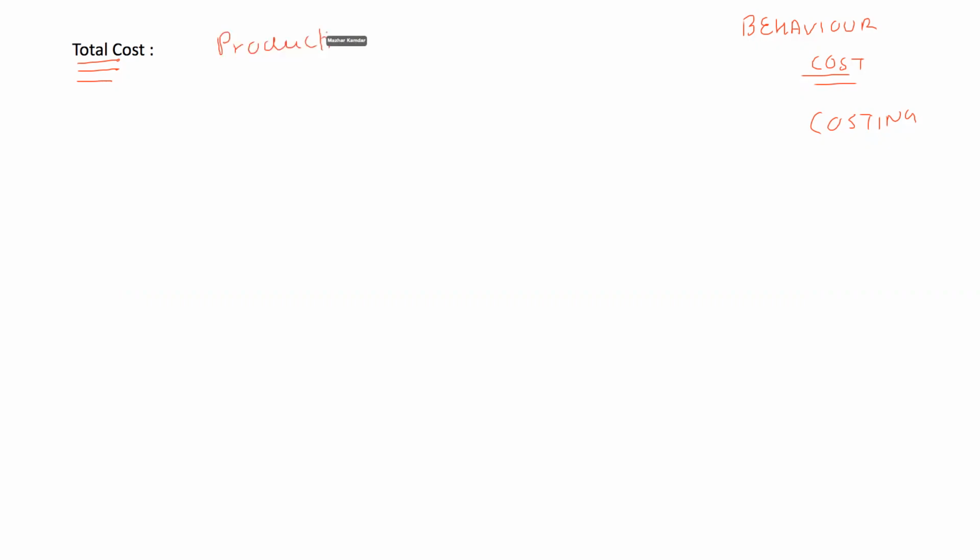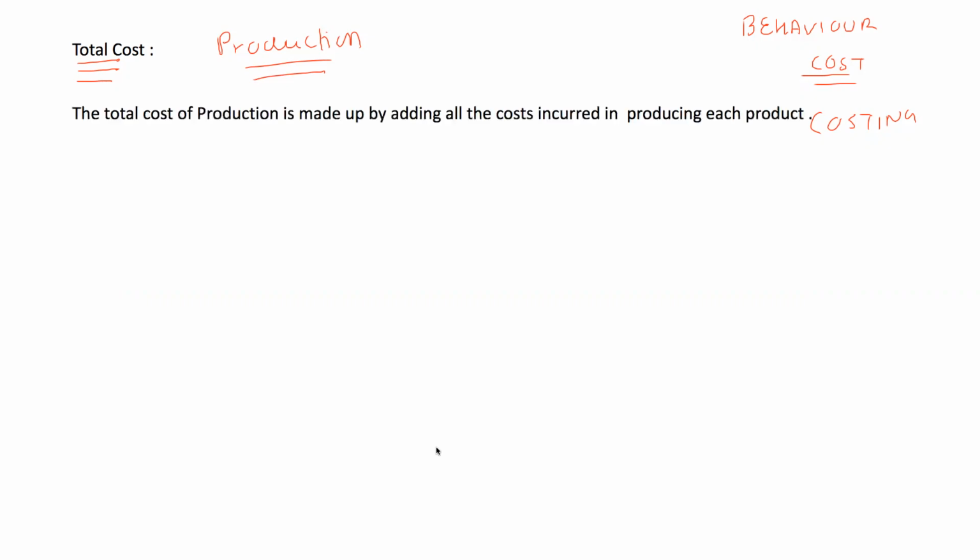Our total cost of production is made up by adding all the cost that is incurred in producing each product. So when I produce the product, whatever cost I incur, if I add all of them, I arrive at a figure which is the total cost.